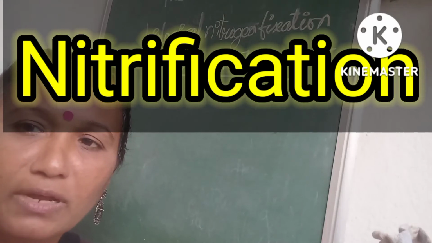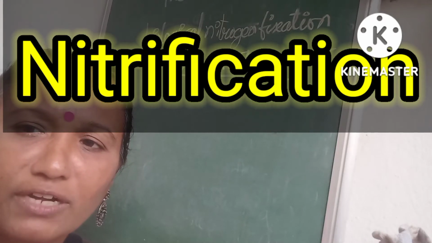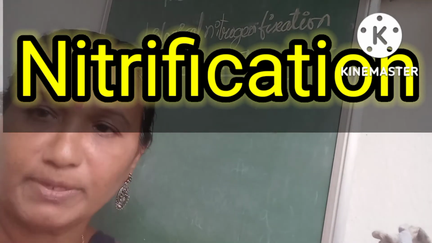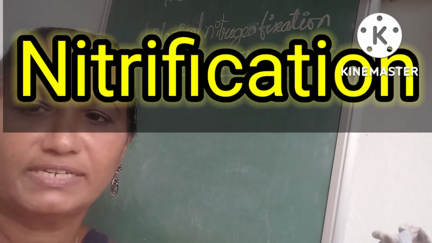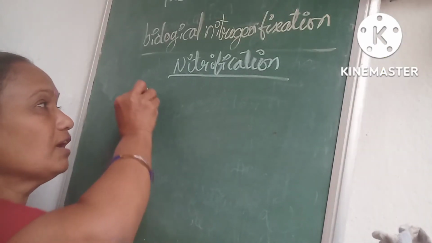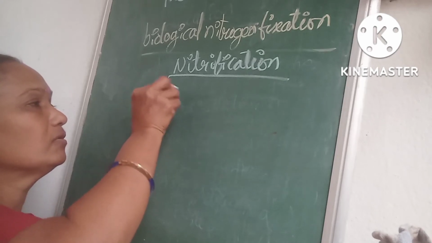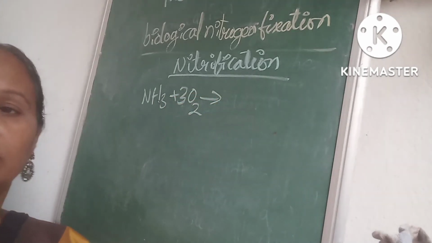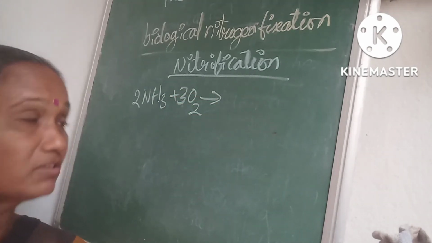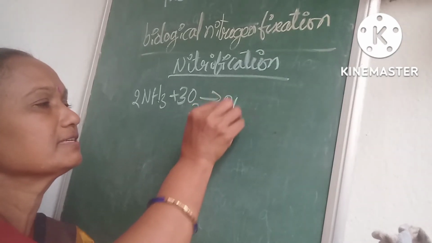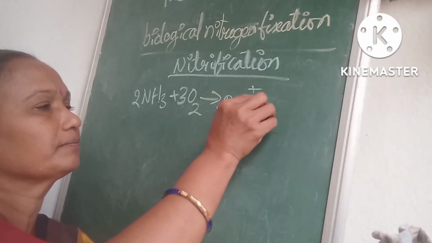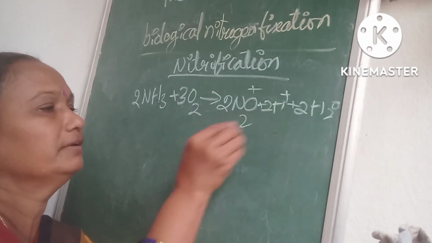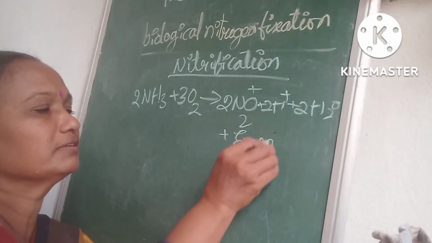Ammonia is produced and readily converted to nitrates by various microorganisms. It takes place in two steps. First, ammonia is oxidized to nitrites, with H plus, 2 molecules of water, and some amount of energy.